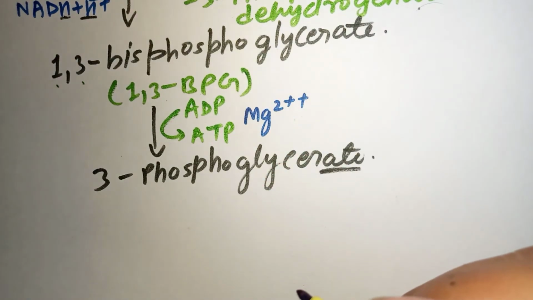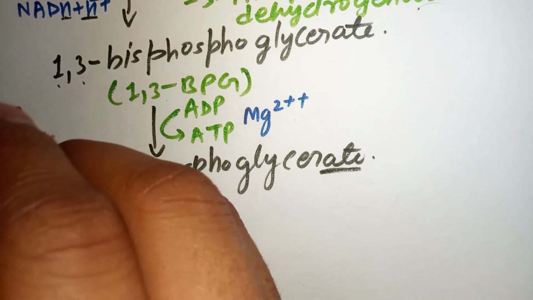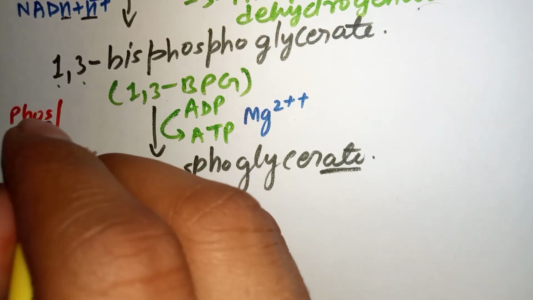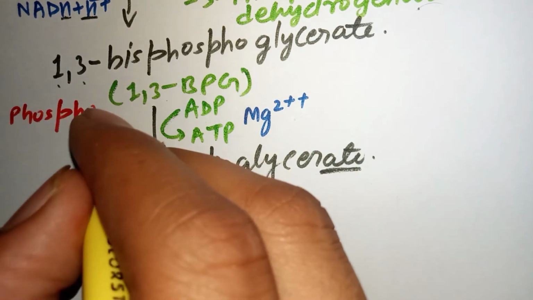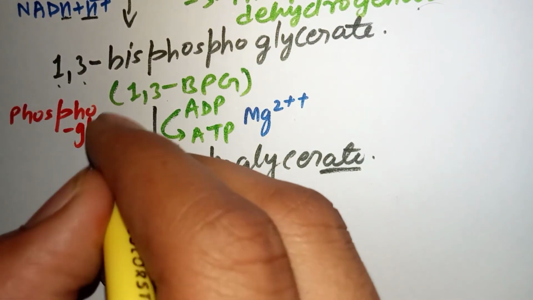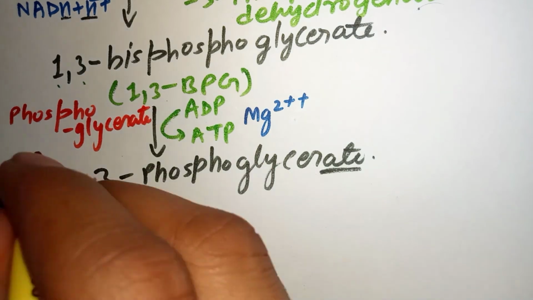What is the name of the enzyme doing this? The name of the enzyme is phosphoglycerate kinase.